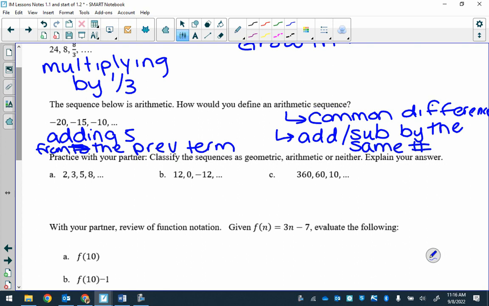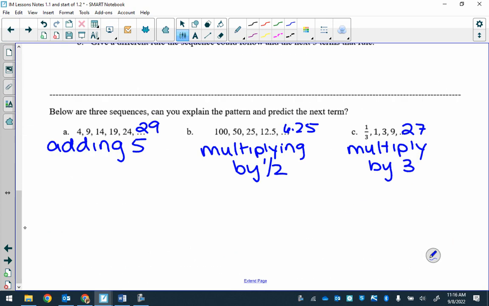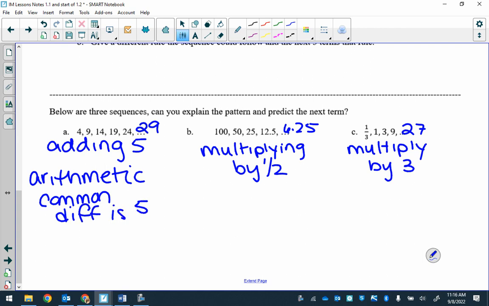Arithmetic, you're adding or subtracting the previous term by the same number, which is called a common difference. So on the first page here that we started with, how would we classify? What would A be? Arithmetic or geometric? Okay, good. And the common difference is 5. Okay, plus 5.